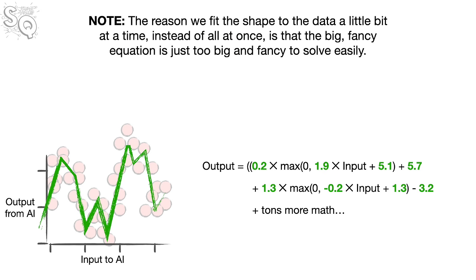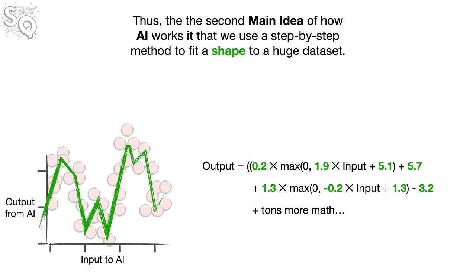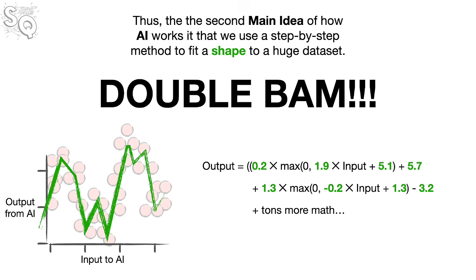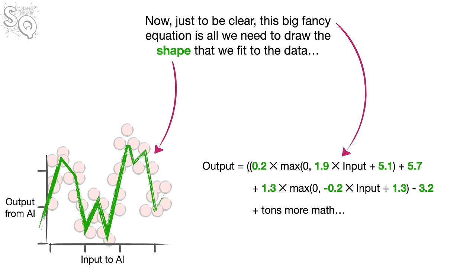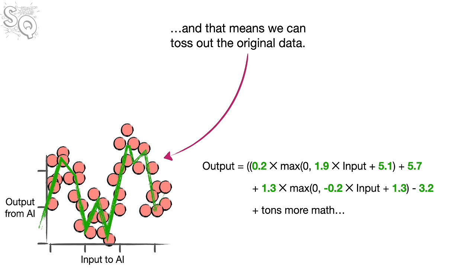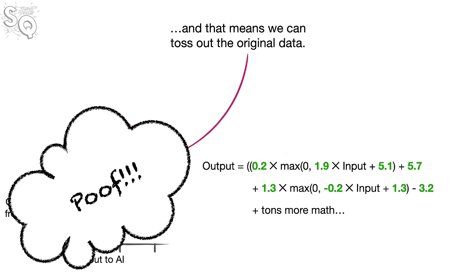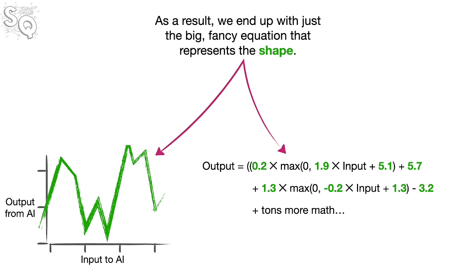Note, the reason we fit the shape to the data a little bit at a time, instead of all at once, is that the big, fancy equation is just too big and fancy to solve easily. Thus, the second main idea of how AI works is that we use a step-by-step method to fit a shape to a huge data set. Double bam! Now, just to be clear, this big, fancy equation is all we need to draw the shape that we fit to the data. And that means we can toss out the original data. Poof! As a result, we end up with just a big, fancy equation that represents the shape.